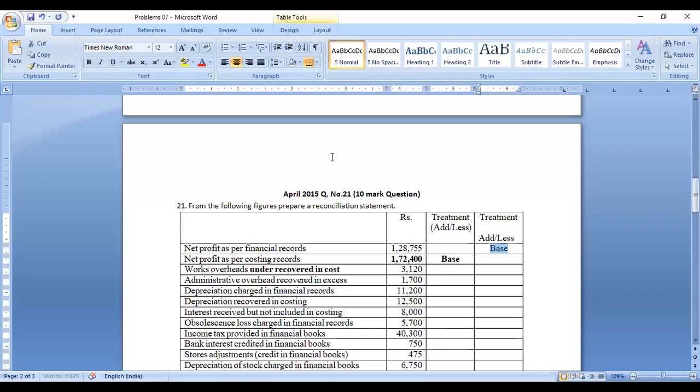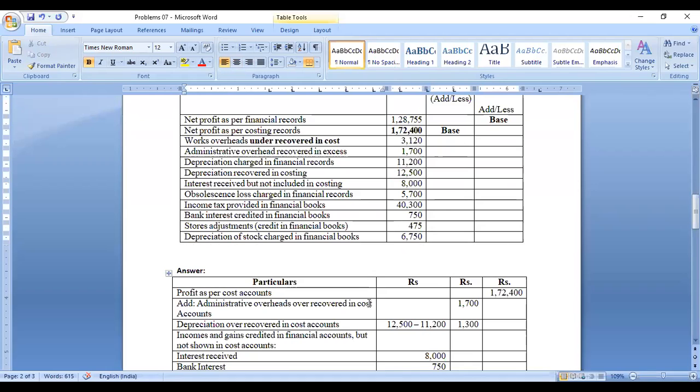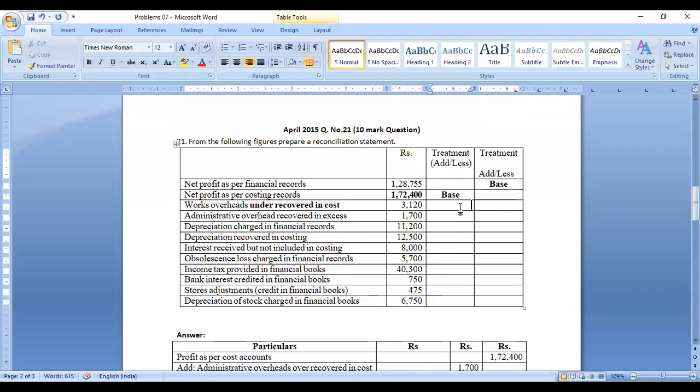Okay, right. So what it means in the financial accounting, automatically it is a less, in the sense we have under recovered in cost accounting. Under recovered in cost accounting means the cost accounting profit will be higher, less. So then what we have to do, this is under recovered, we have to less. If a less means here you have to add.